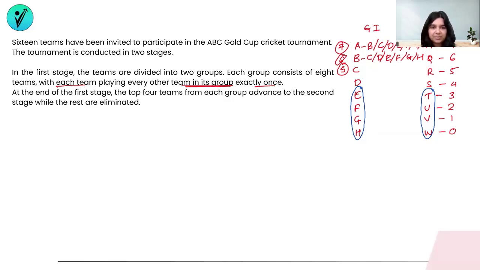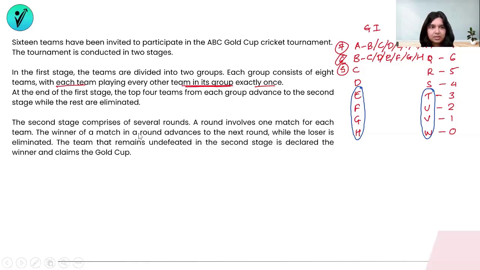Let's take a look at what happens in the next stage. The second stage comprises several rounds. A round involves 1 match for each team, and there are several rounds in the stage. The winner of a match in a round advances to the next round, while the loser is eliminated. The team that remains undefeated in the second stage is declared the winner and claims the gold cup.